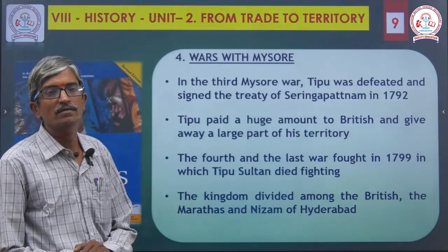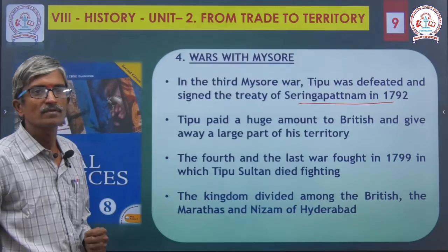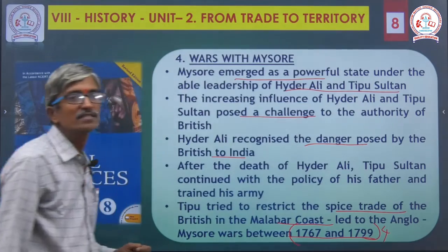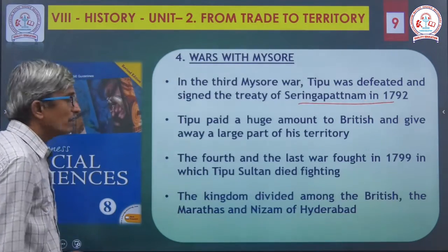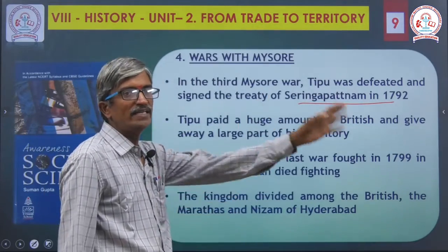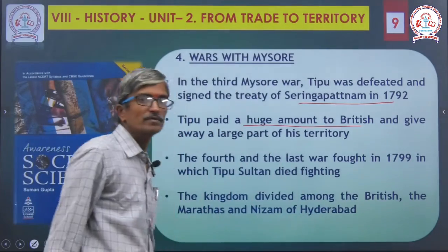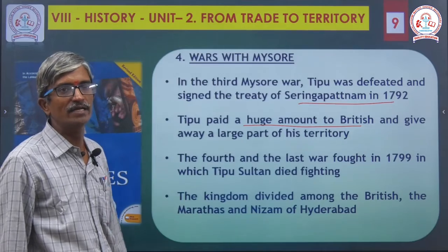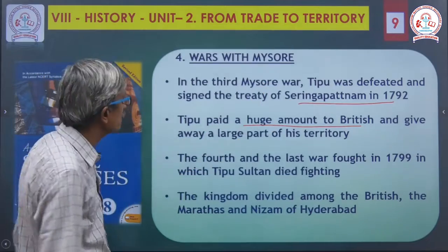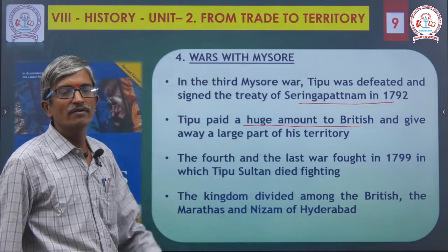So he signed a treaty with the British at Srirangapatnam in 1792. In the previous slide we came to know the wars lasted between 1767 and 1799. In the 1st and 2nd he made a victory, but in the 3rd he was defeated. As a result, he signed a treaty at Srirangapatnam in 1792. Tipu paid a huge amount to the British as a war indemnity, a war compensation. He gave a huge amount to the British, and a large part of his previously occupied area was given to the British.